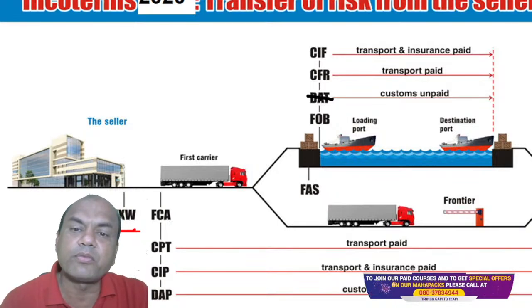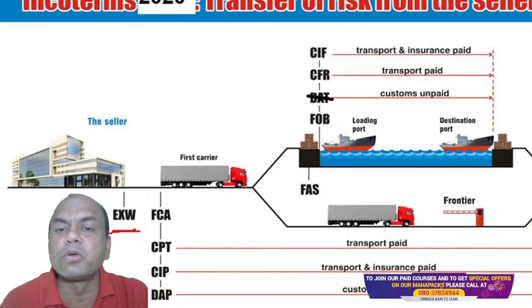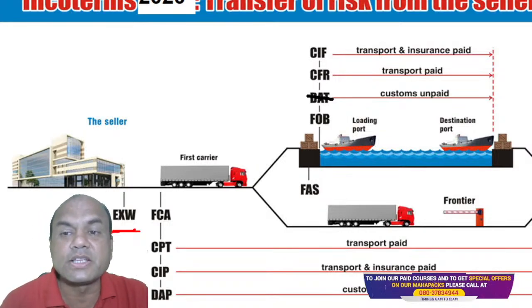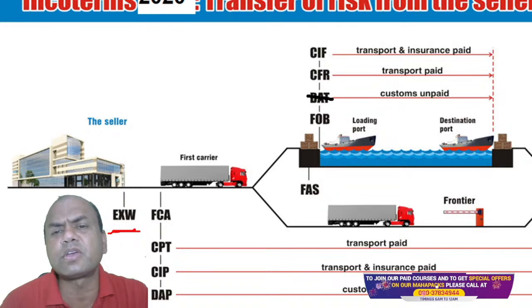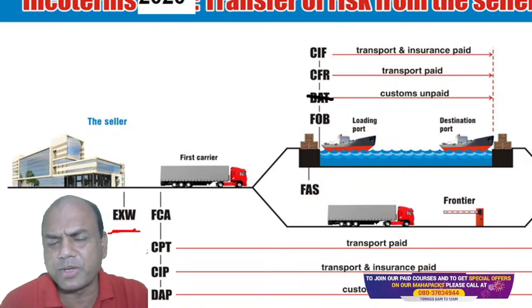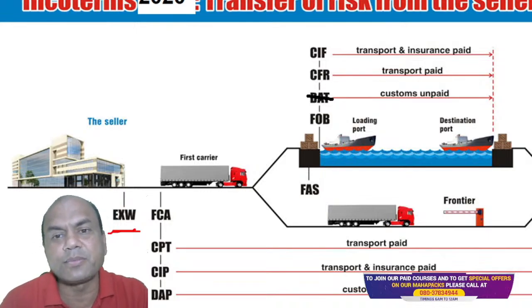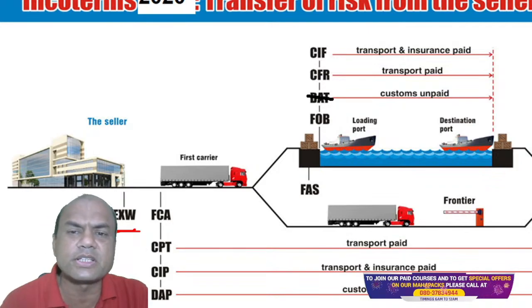So if I have to come from CIF to FOB, I have to remove this I and F. Simple. So I'll have to remove this insurance and I'll have to remove this transport. So I'll just subtract this insurance and transport fees, whatever is paid, and I'll come to FOB. Because in exams, many times they give you CIF and then they ask you to find out the FOB. They give all the figures. Insurance also they give, then freight also. You have to just subtract it and you come to FOB.